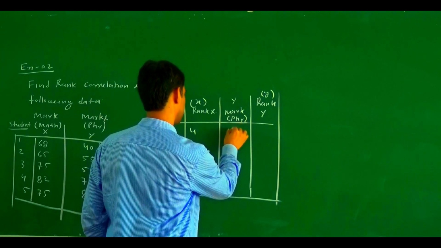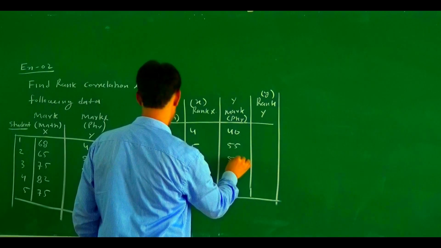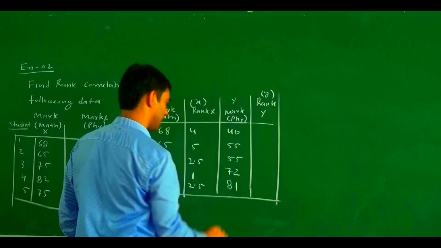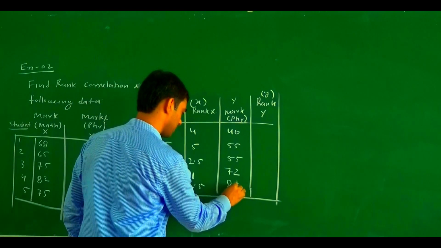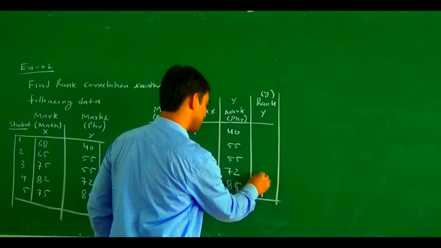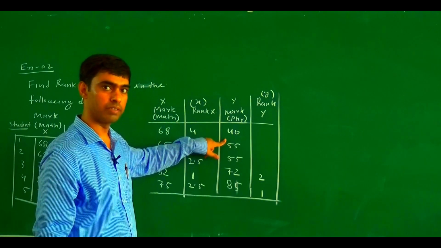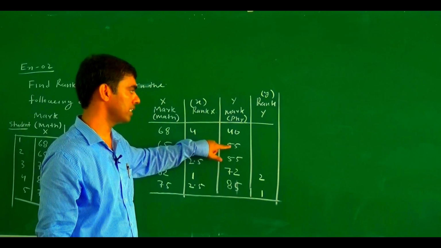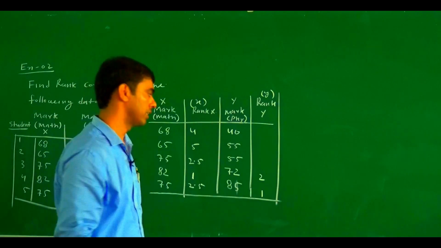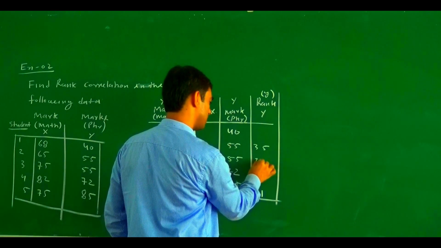Similarly, the physics marks are 40, 55, 55, 72 and 85. Sorry, the last one is 85. What is the rank of this one? The rank of this one is 1, and the rank of this one is 2. The third and fourth have the same marks, so what is the rank of these two students? The average of 3 and 4, which is 7 by 2, means 3.5.